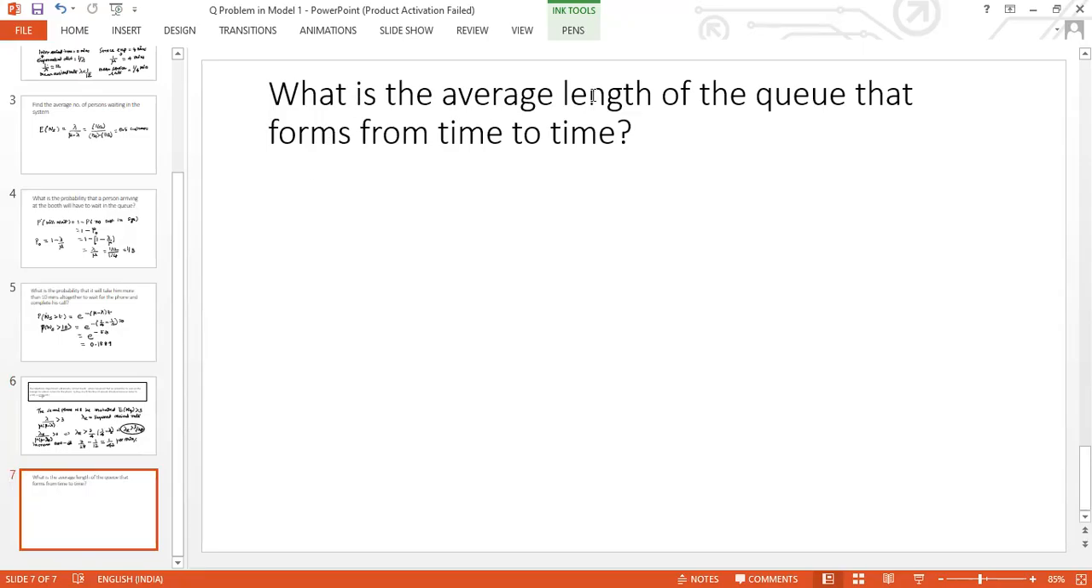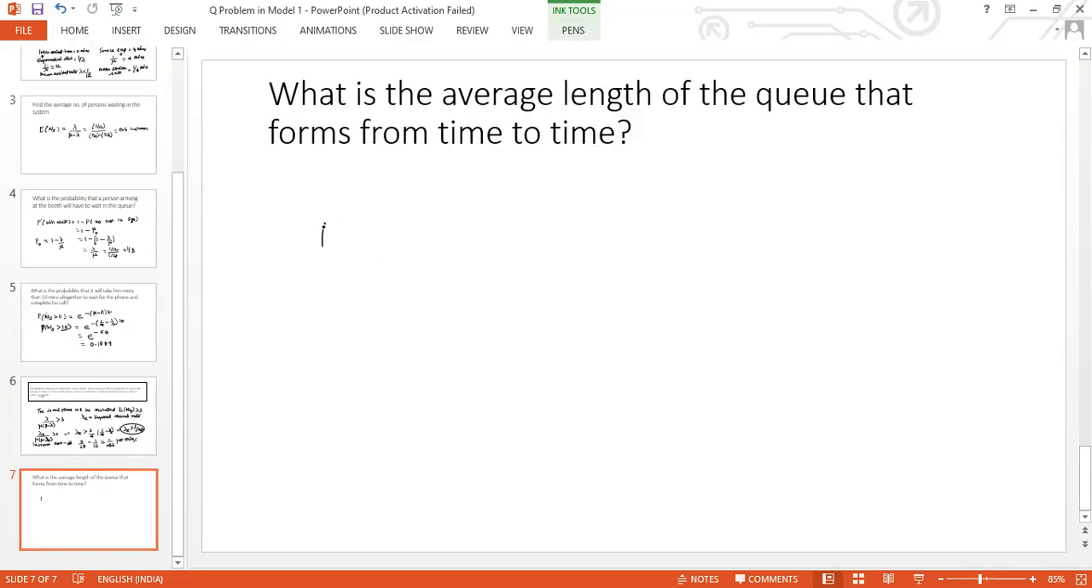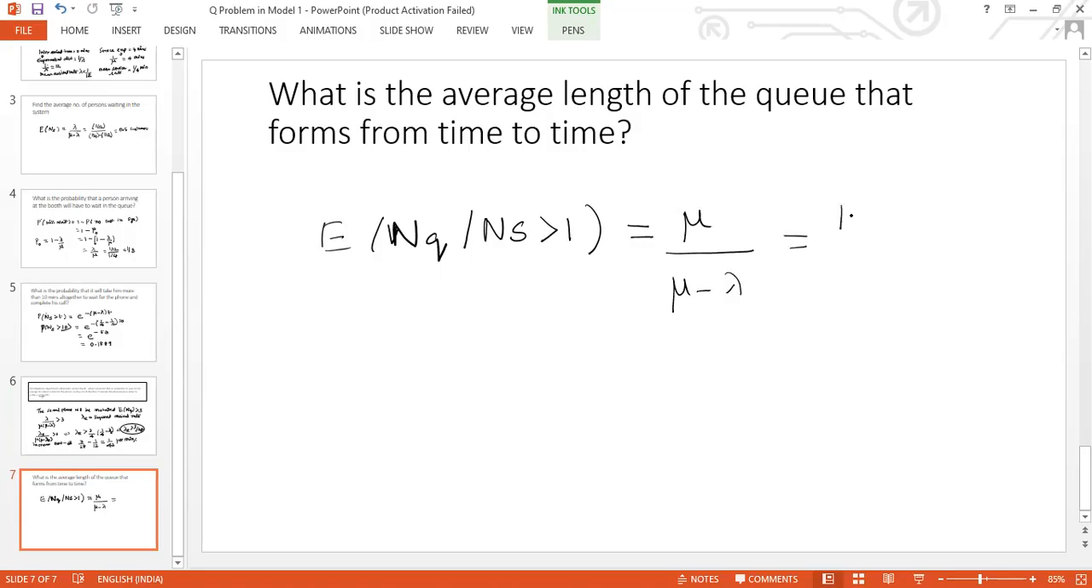And the last question is, what is the average length of the queue that forms from time to time? We need the length of the queue that gets formed, provided the number of persons in the queue is going to be more than 1. This is given by the formula mu divided by mu minus lambda, which is 1 by 4 divided by 1 by 4 minus 1 by 12, leading us to the answer 1.5. So this completes a problem in our model number 1.